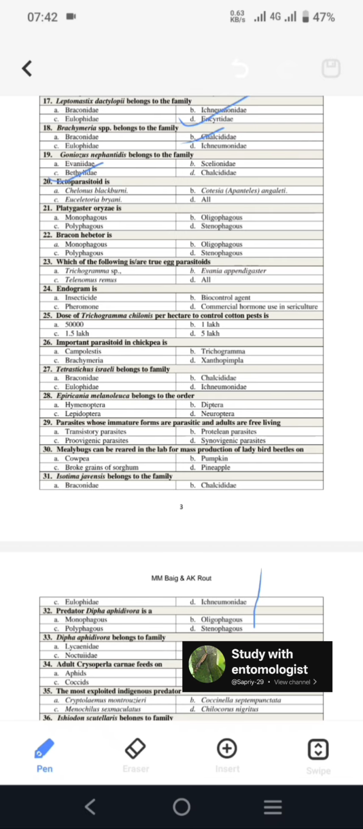Why am I asking about all these families? Because these are the most frequently asked questions in examinations. These are some parasitoids whose family is very famous. That's why I'm going to discuss it.